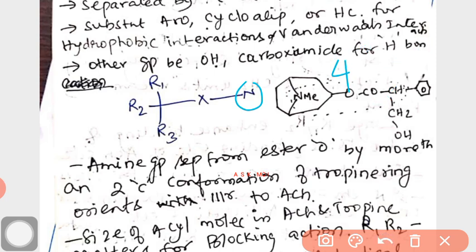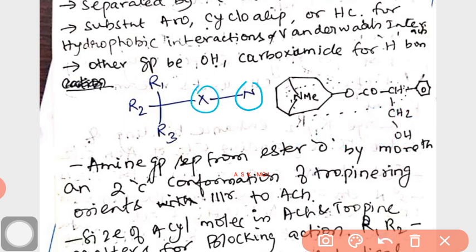Then this nitrogen can have methyl, ethyl, isopropyl groups.